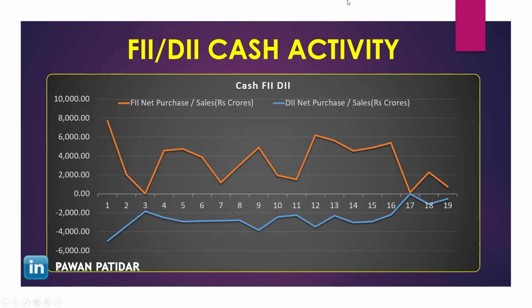Now let's analyze the cash activity of FII and DII. If you see the FII and DII activities, you can clearly see that the FIIs are buying this month and the DIIs are selling this month. On the last days, they are just closing out their positions, and both have taken their money out of the market. That's why the market is not moving much. So let's see what happens tomorrow.